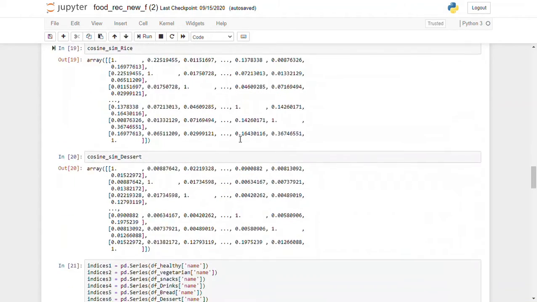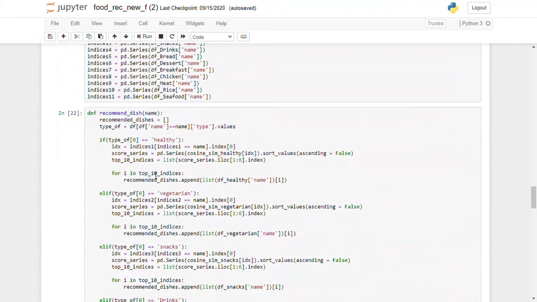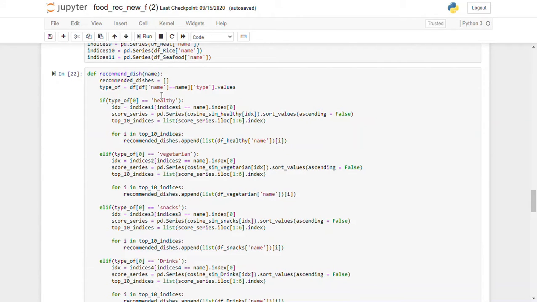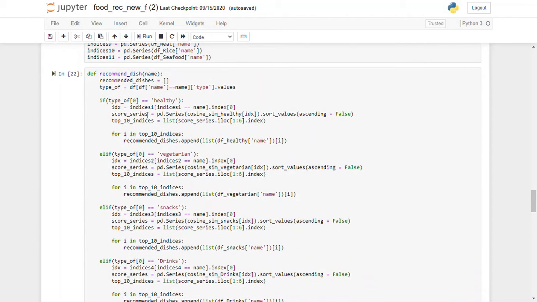Let's take a look at the cosine similarity matrix. As you can see here, the values range from 0 to 1, where 0 means the recipes are not related and 1 means they are highly related. After that, we create a recommending dish function, which takes as input the name of the recipe that the user had previously ordered. We then segregate the recipe based on different types, find the cosine similarity matrix where it belongs and take out the row, and then finally sort it in descending order to find the top 5 values.